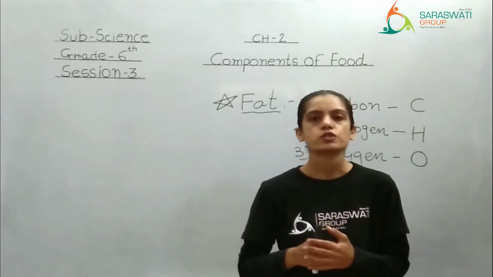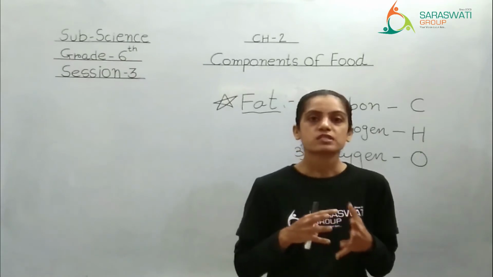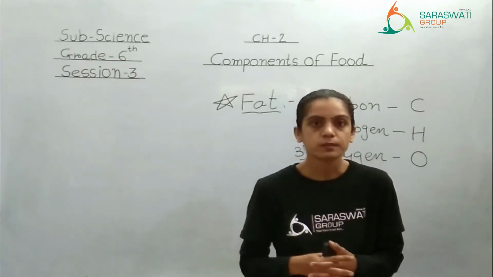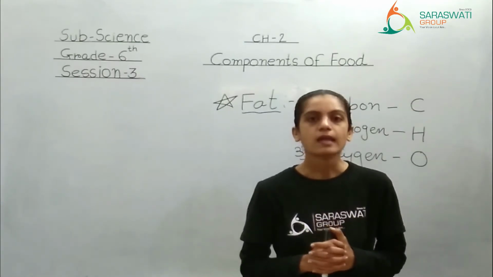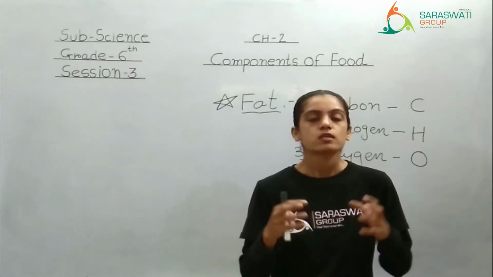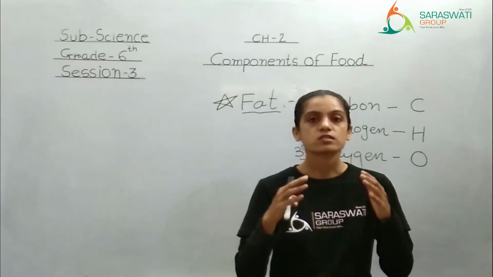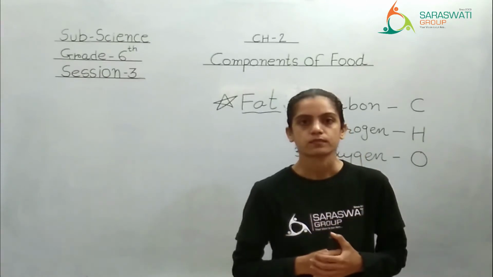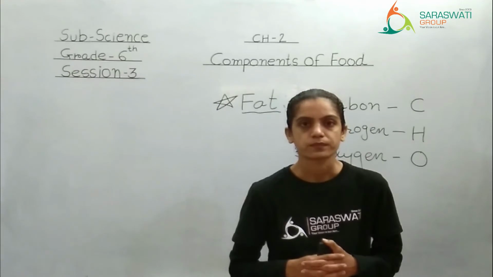About fat tissue and shock absorber you will study in a higher grade, but right now you just have to understand that this fat tissue works as a cushion, gives us warmth, and is a shock absorber. That means if we have an electric shock, that will not go directly towards the organ because the fat tissue will be an obstacle for it. So that is what shock absorber means.